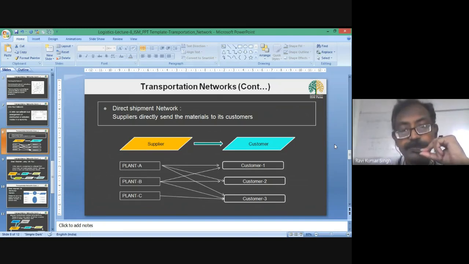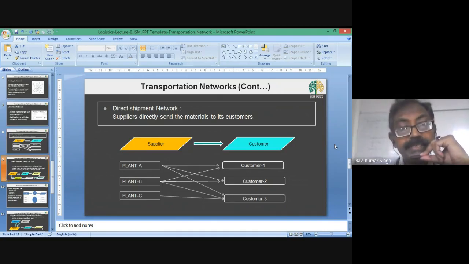It depends. So the important thing is that the supplier is sending the consignment directly to the customer without using any intermediary or any middle point or any distribution center.